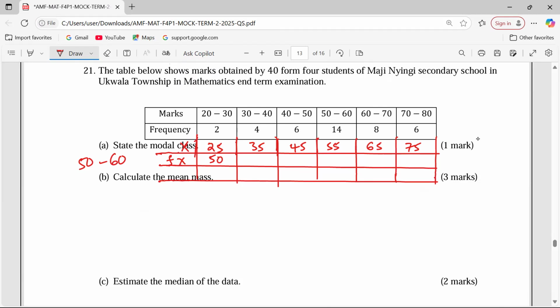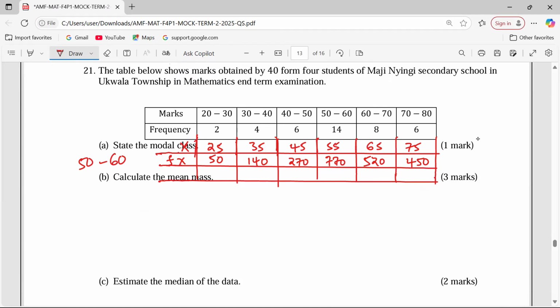Then 35 by 4, 140. 6 by 45 is 270. 14 by 55 gives us 770. 8 by 65 gives us 520. 6 by 75 gives us 450. You see now? So we are having all the values of f of x.